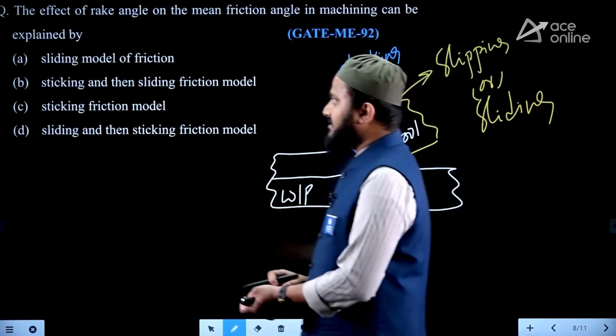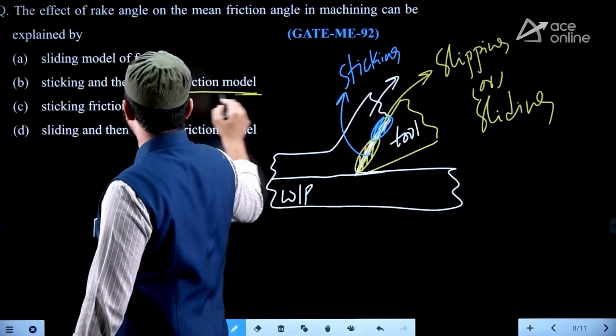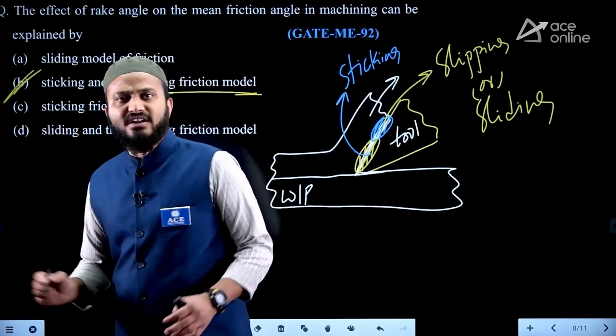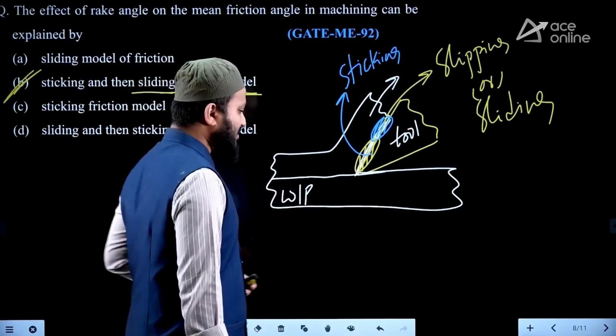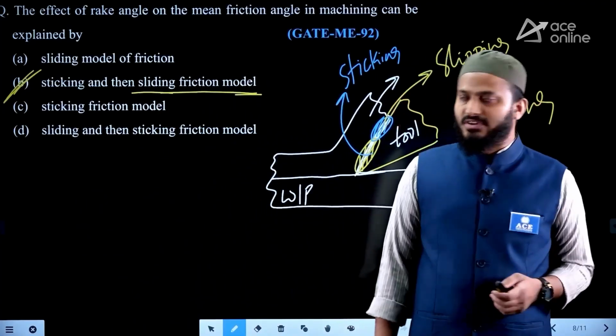between chip and the rake face. Therefore, you can say sticking then slipping friction model is always the standard friction model present between chip and the rake face of the tool. Therefore, the answer is option B in this question.